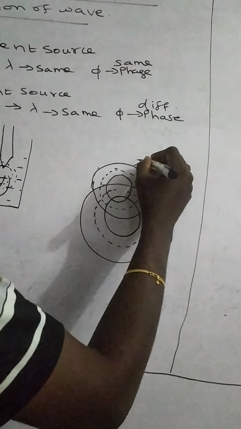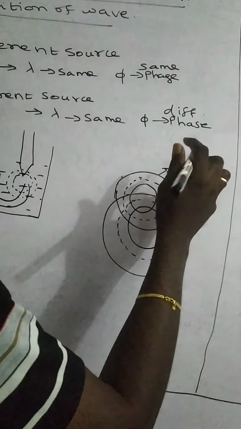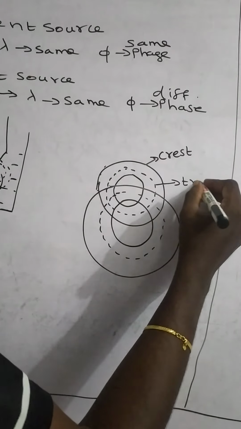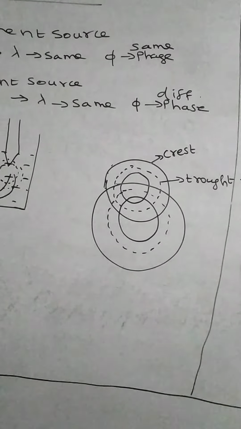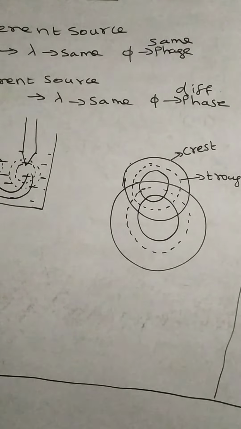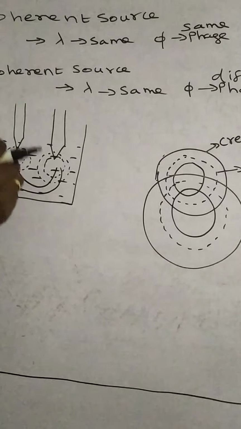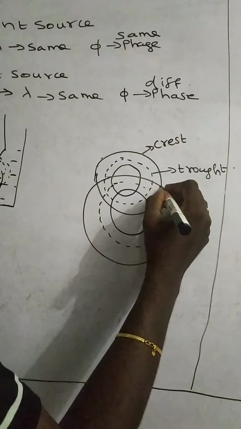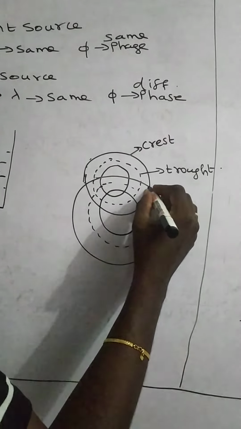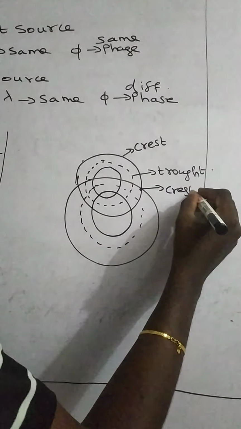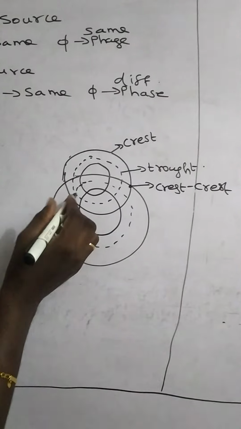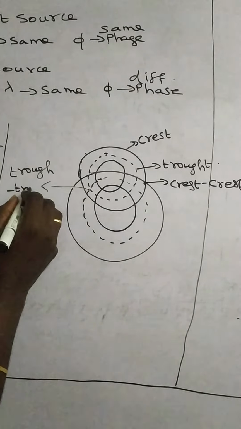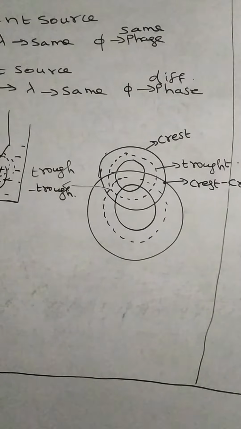So the dark line represents a crest, and the dotted lines represent a trough. What happens when the two pencils move up and down in the water? The crest of one wave meets the crest of the other wave, or the trough of one wave meets the trough of the other wave. So the same type of waves intersect.